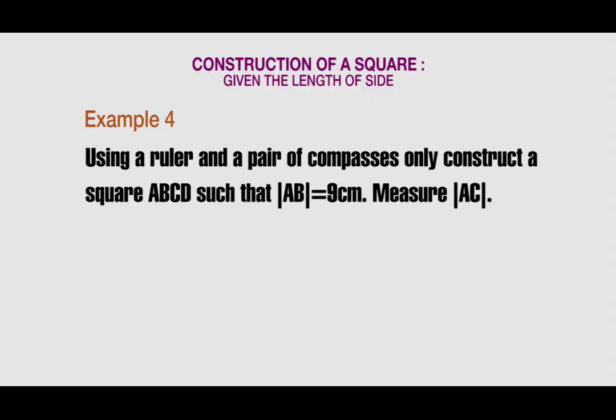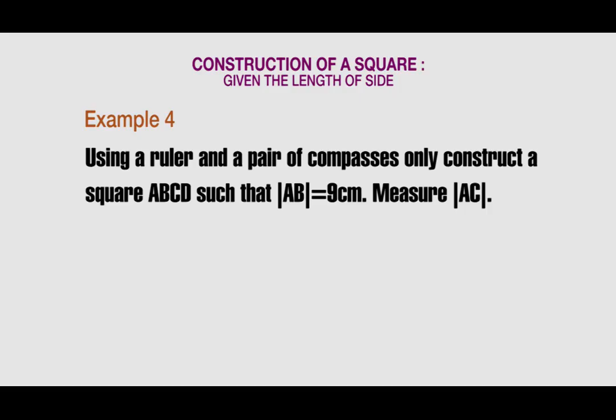We want to construct a square given the length of side. Let's take example 4. Using a ruler and a pair of compasses only, construct a square ABCD such that the length AB is equal to 9 centimeters. Measure the length AC. Let's take the solution.